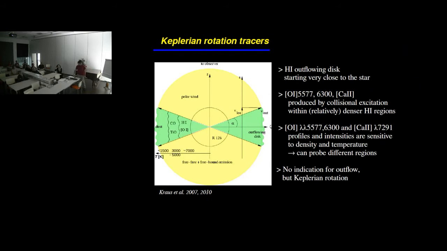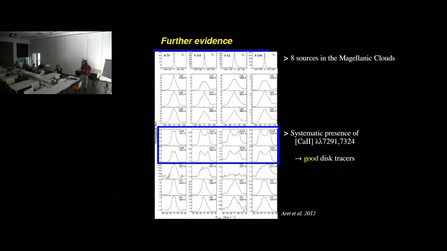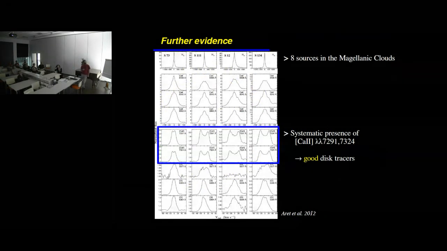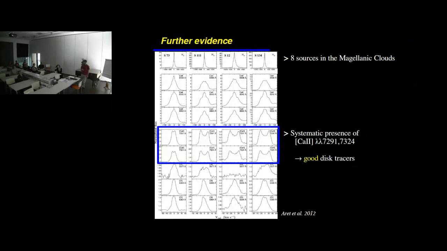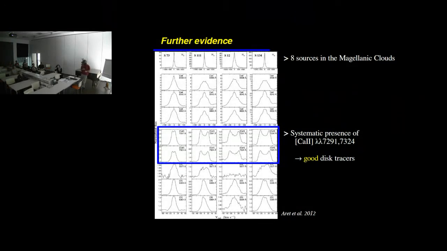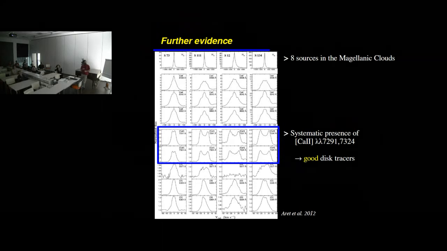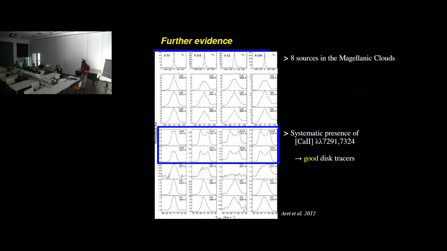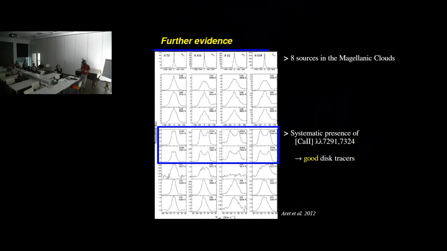In order to further verify this, further observational evidence comes from a study by Arete et al. in 2012, where they examined 8 sources in the Magellanic Cloud. In all these sources, they managed to identify the calcium II doublet.